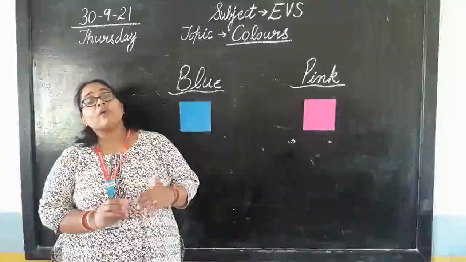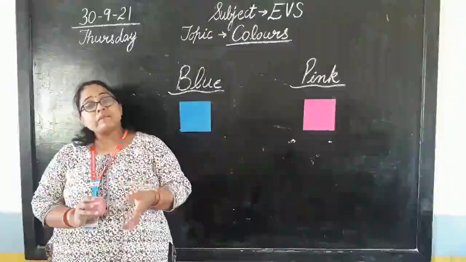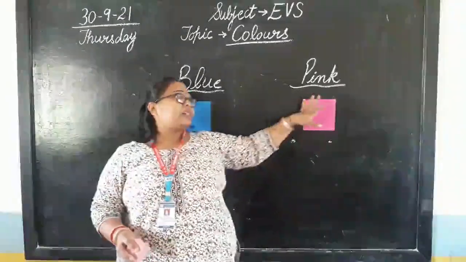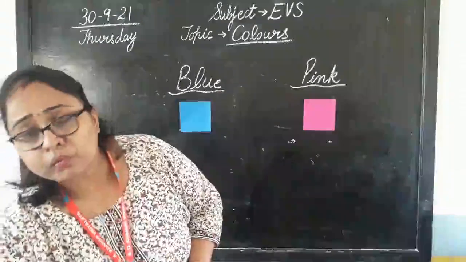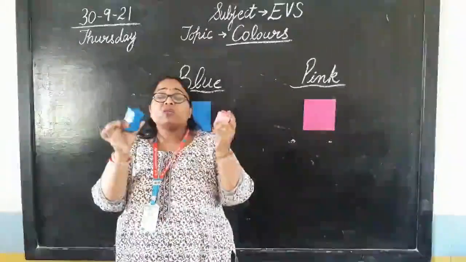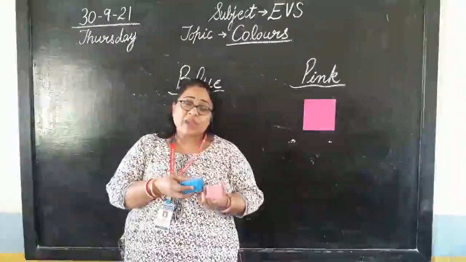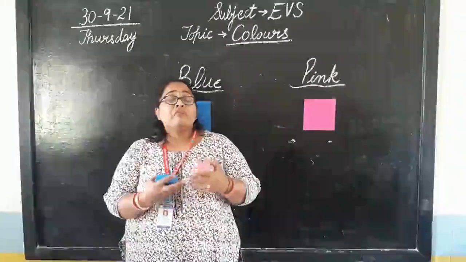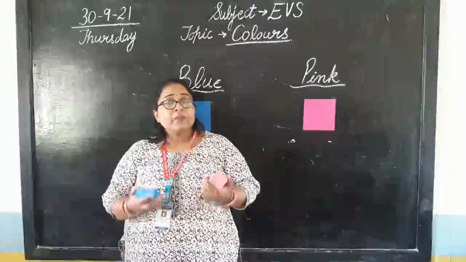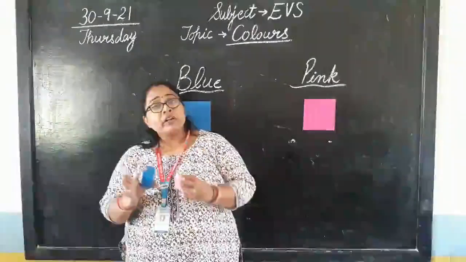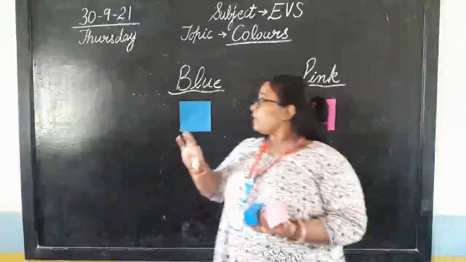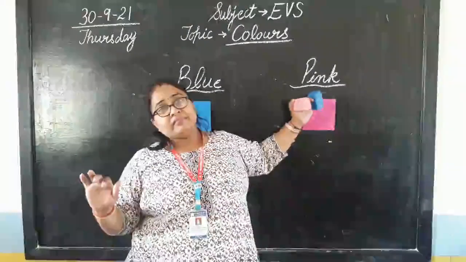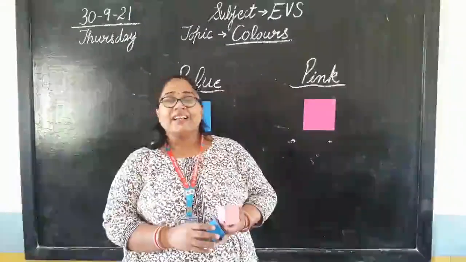So like this, today we are going to discuss about some pictures, objects that are blue in color and some that are pink in color. I have shown you we have building blocks that we play in our class with. आप class में आएंगे, then you will find lot of blocks of these colors with which we play, we make towers and all. Clear? So let's proceed. See different pictures of the objects that are blue in color and some that are pink in color. Clear? Let's begin our today's color class.